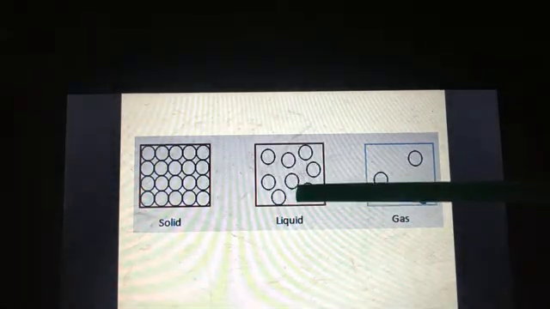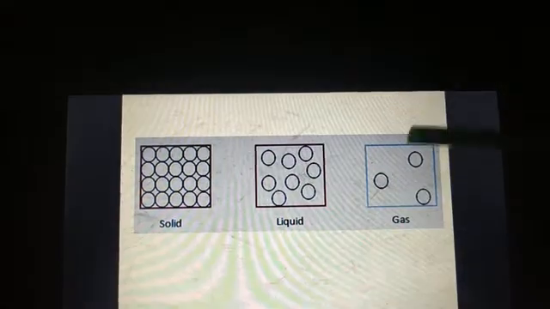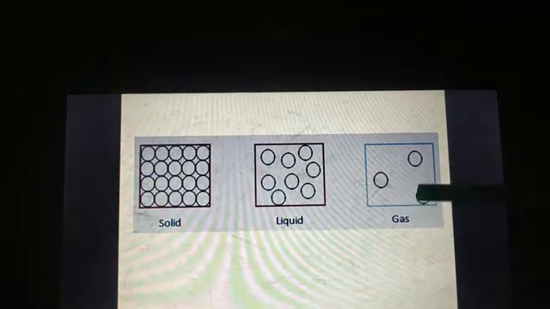So in solid, the particles were tightly packed, so they have a definite shape and volume. In liquid, the particles were loosely packed, so they have a definite volume, but they don't have a definite shape. In gases, the particles are very loosely packed. They can move in all possible directions. So gas doesn't have a definite shape, neither does it have a definite volume.